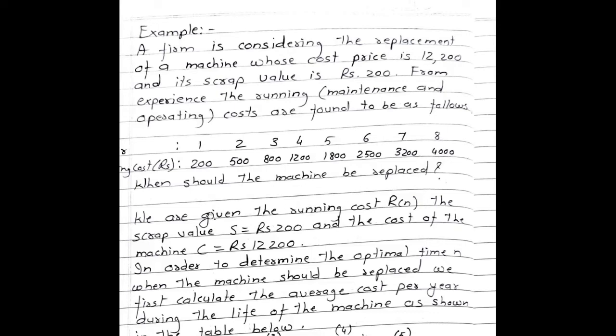See the solution. We are given the running cost, that is, Rn. The scrap value, that is S, is equal to rupees 200, and the cost of the machine, that is C, is equal to rupees 12,200. In order to determine the optimal time n when the machine should be replaced, we first calculate the average cost per year during the life of the machine as shown in the table below.